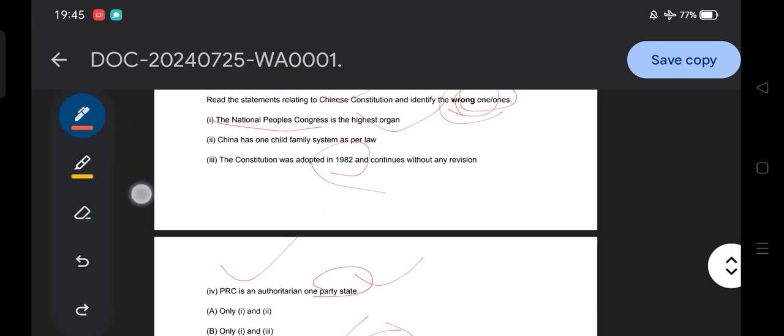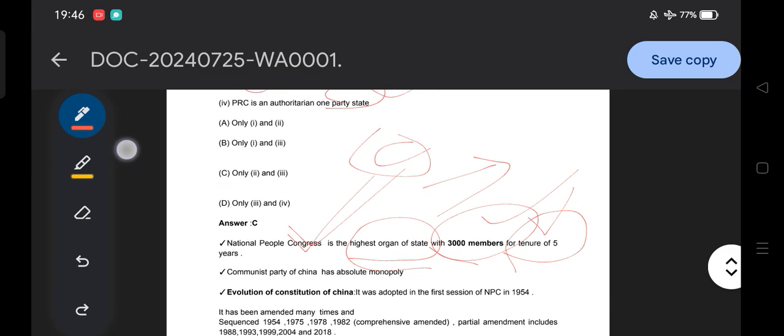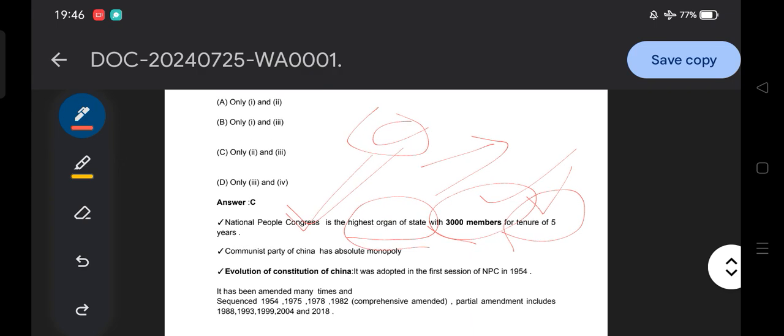The answer is option C, because let's see the explanation box without delay. The National People's Congress, NPC, is the highest organ of the state, having 3000 members for a tenure of 5 years. Like in India the parliament is the central legislative body with 542 members, similarly in China it is known as the National People's Congress, 3000 members for 5 years. The Communist Party of China, CPC, has an absolute monopoly, and it is a one party authoritarian system.